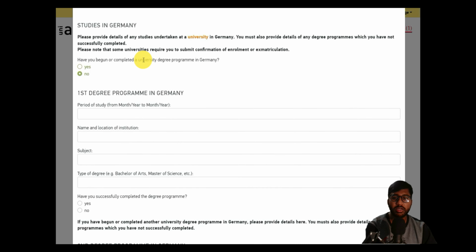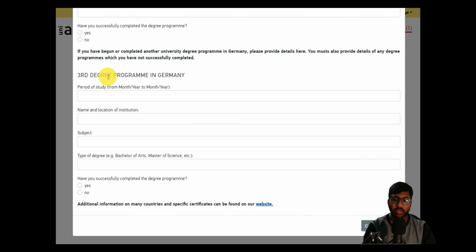Then studies in Germany: this is for when, if you had selected higher education, higher semester while selecting a VPD, we selected first semester, if you remember from the first part. If you have selected higher semester, then you would have selected yes here and given where you did the first or second semester inside Germany for the particular course of masters in informatics or a closely related field. But as of now we are focusing on the first semester as we are starting as a new person, so that's the reason I have put no. These are the main information that we have filled, and you can click on save.